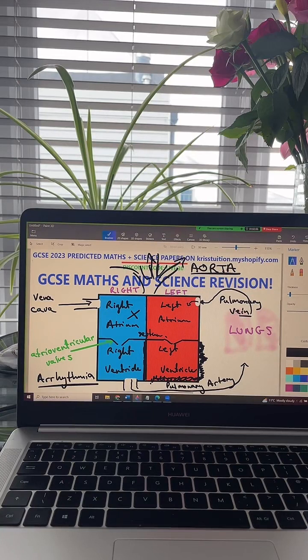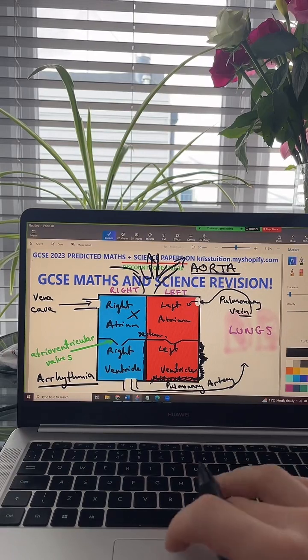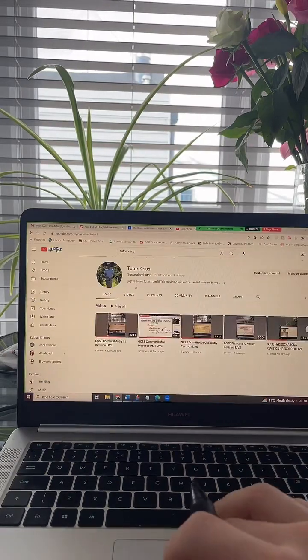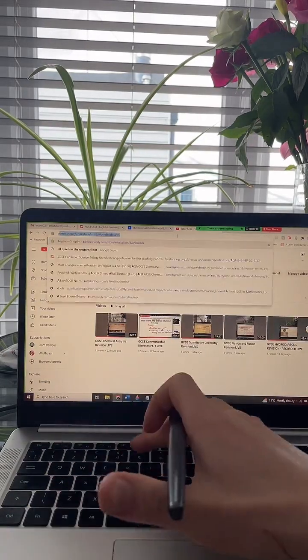So really good. For some of us, when we get older or if we have any heart defects, these pacemaker cells may not work as they should. And that's when you might get things like arrhythmia, you might get a heart attack, the heart might stop working, and that's problematic. So what you might then have is an artificial pacemaker fitted. Okay, and that's something which fits right underneath your skin. Okay, I can show you guys how it looks.